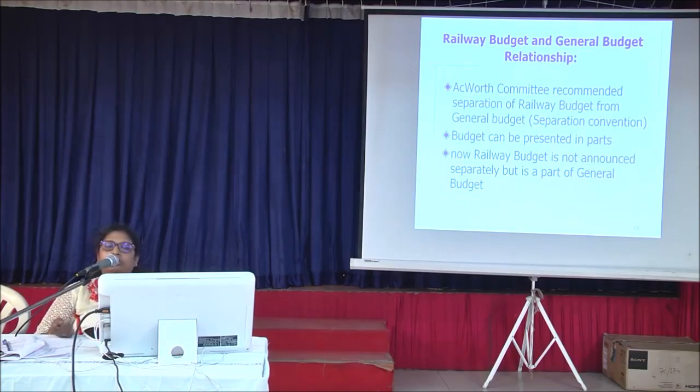Earlier, the railway budget was combined with the general budget, but then it was separated and the railway budget was presented separately as per the separation convention. But now, from last year, the railway budget has again been combined and it has become a part of the general budget.